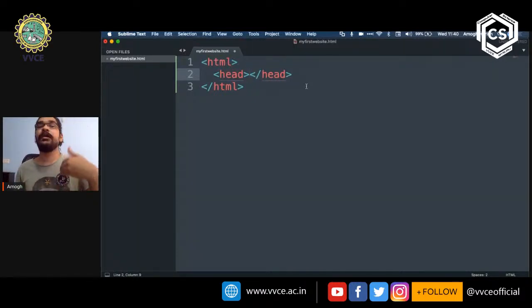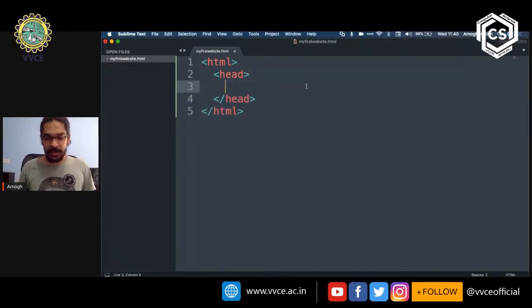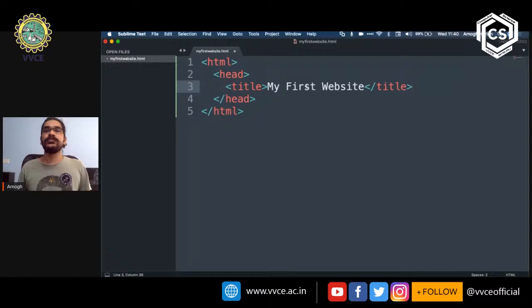Now we are going to create another tag within this, and I'm going to call it title, and I'm going to say my first website. And then I'm going to close it. So how do I close tags? I type in a left angle bracket, then I put in a /, and then I put in the name of the tag, which in this case is title. And then I close it by using the right angle bracket.